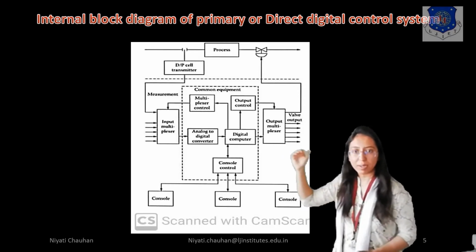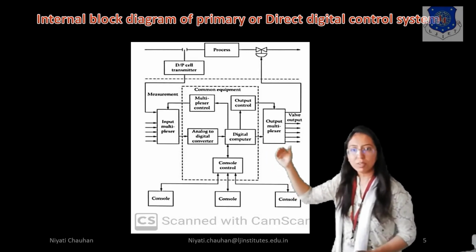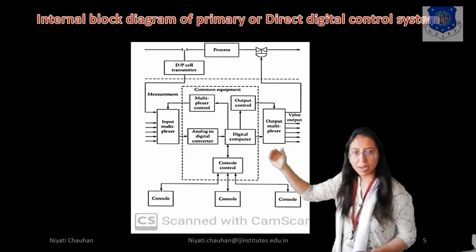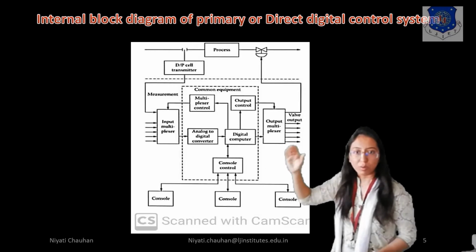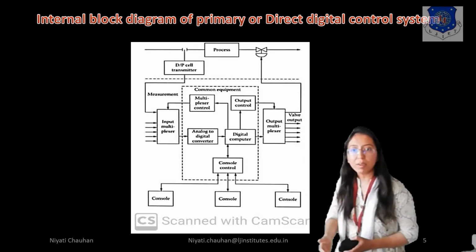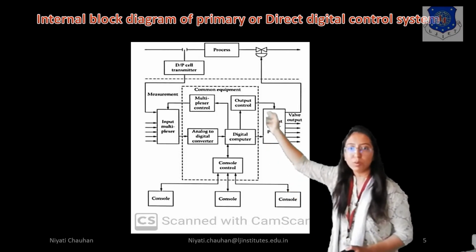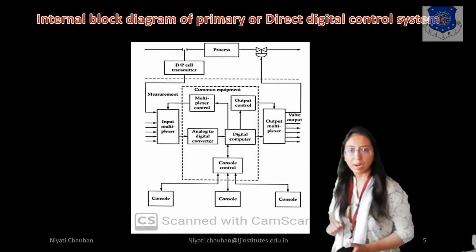And here we can send data in bidirectional, right? The digital computer sends data to the output multiplexer, right? And if any error is found, then the signal is sent to the output control, right?